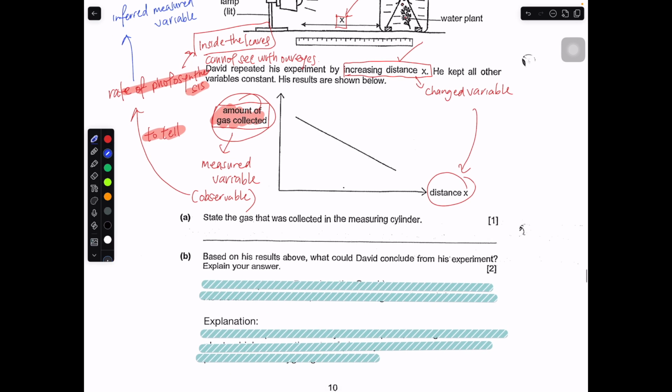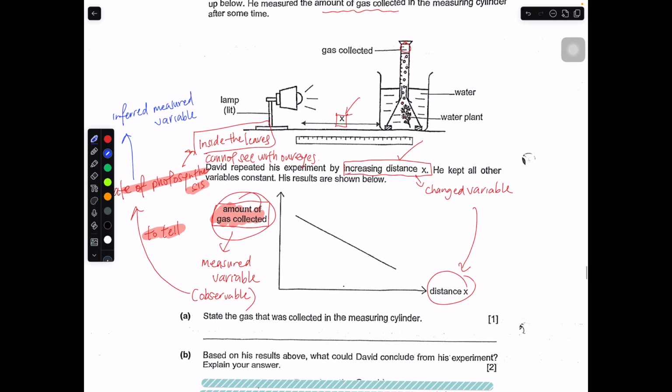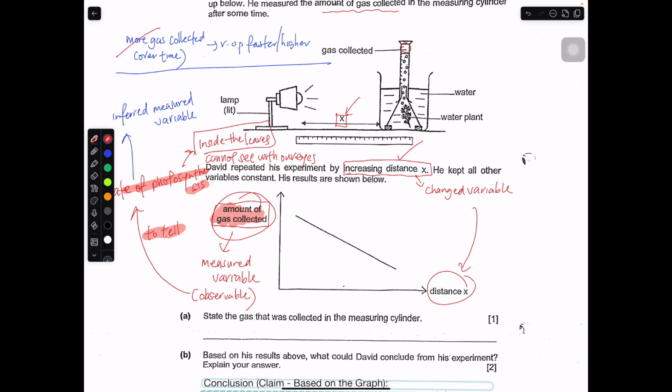So the idea is, if you have more gas collected over time, that means your rate of photosynthesis is faster or higher. Otherwise, if you have less, then it will be slower or lower. This is the key idea behind it.